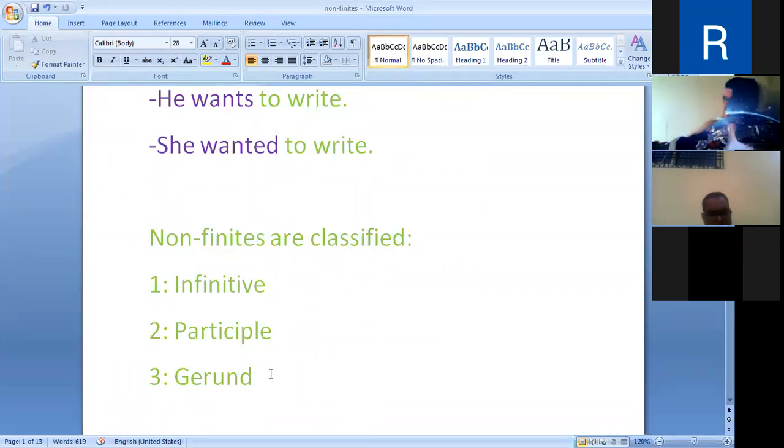Now, a gerund is used as a noun. A gerund is a non-finite verb which ends in ing and works like a noun. Let us see the uses of the gerund. The gerund is used like a noun as the subject of a verb. Singing is a good art. Singing, noun, subject. Reading the Gita has become my habit. Reading, subject, noun.